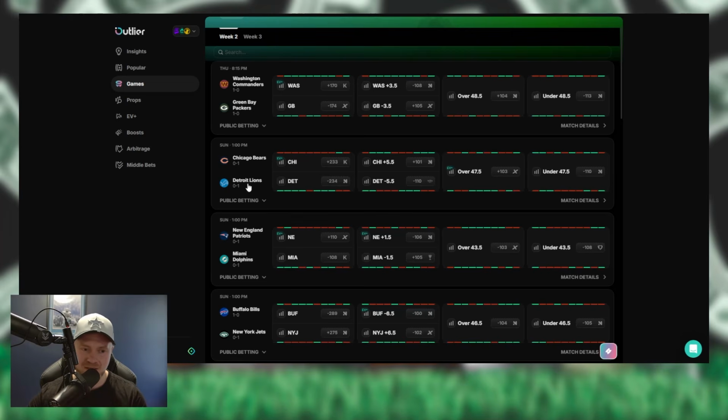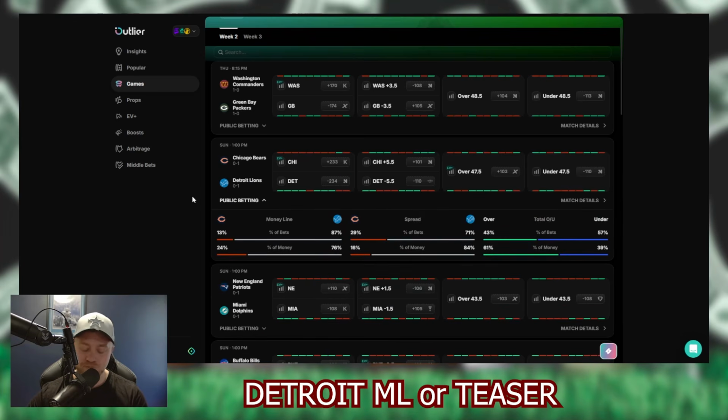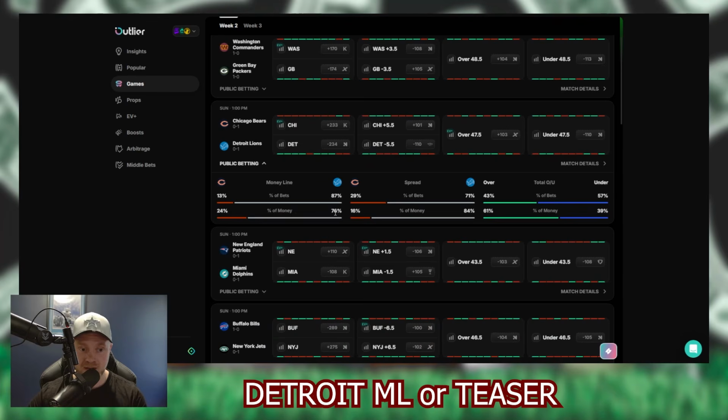I don't think this is going to be one of those coin flip games. I'd bet Detroit the majority of the time on this. The money line is sitting at minus 200 odds. Spread's 5.5. The over's 47.5. Public betting got 76% of the money on Detroit winning, 84% of the money on Detroit winning by a touchdown, which is tough, man. A 5.5 spread in the NFL is tough.